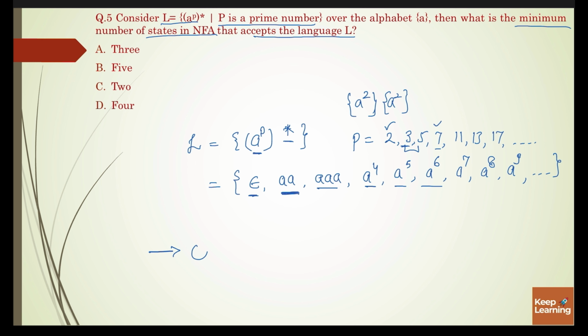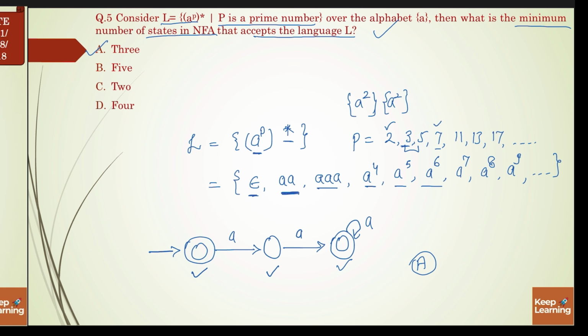So to accept epsilon, our initial state will also be our final state, and to accept 2 a's, this will be our NFA, and after that you can apply the self loop. So how many states? 1, 2, 3. Three states will be required to recognize this language. So our correct answer is A.